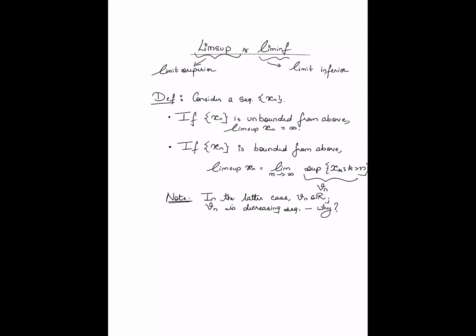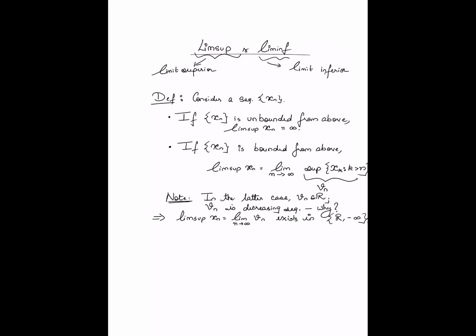So if Vn is a decreasing sequence of real numbers, that means that the limit as n goes to infinity of Vn exists. This implies that the lim sup of xn, which by definition is the limit as n goes to infinity of Vn, exists. And moreover, it exists in either R or it takes the value minus infinity.